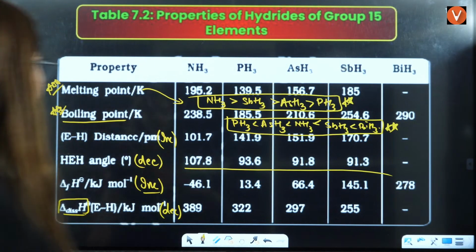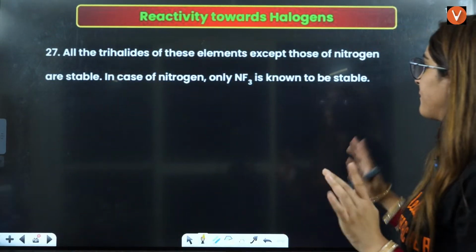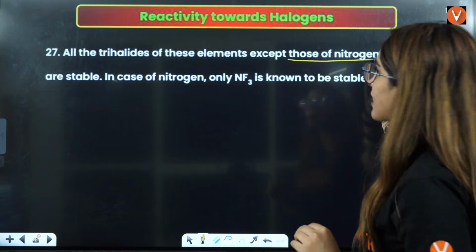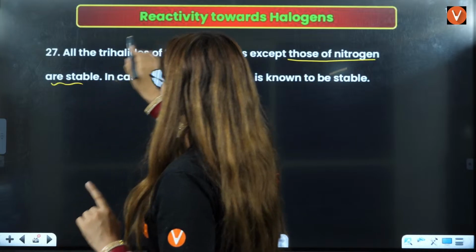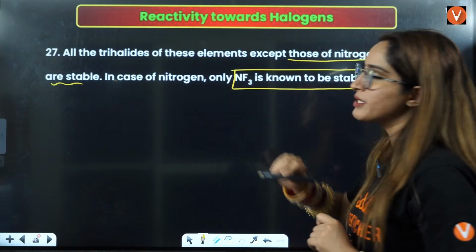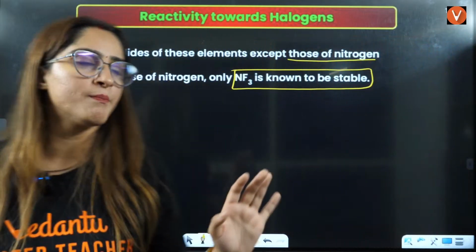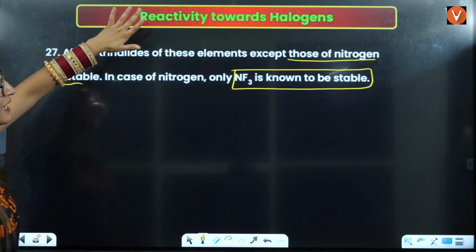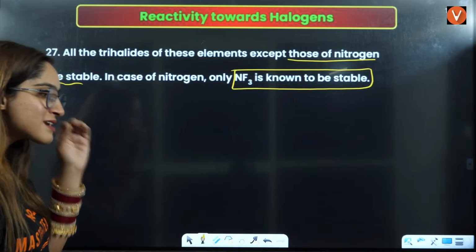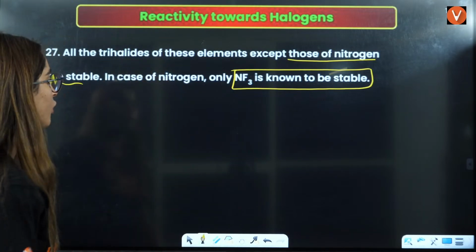Now, let us see the next one. All the trihalides of these elements except those of nitrogen are stable. Now here the important thing is NF3 is known to be stable. Nitrogen trihalides are not stable.